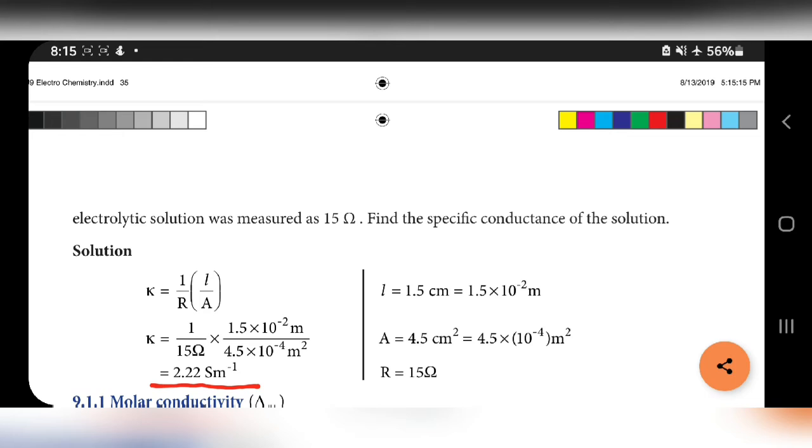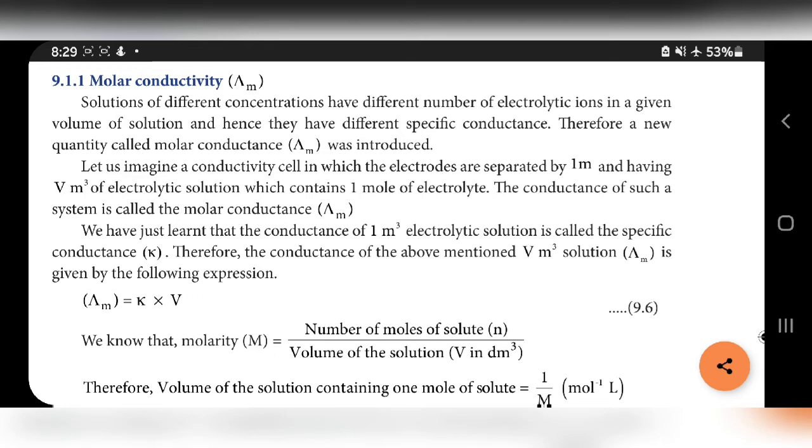Next heading, molar conductivity. Solutions of different concentrations have different numbers of electrolytic ions in a given volume of solution. Hence, they have different specific conductance, that is kappa. So therefore a new quantity called molar conductance is introduced. Molar conductivity is denoted by lambda m.